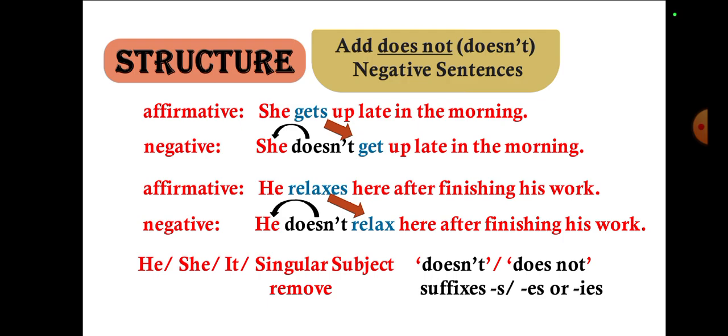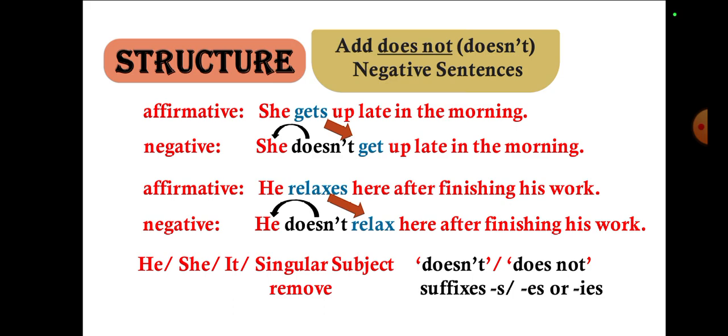Okay, so the structure: he doesn't, does not, and then doesn't in negative sentences. In the affirmative case I will highlight: she gets up late in the morning. In the negative I write: she doesn't get up late in the morning, because she is singular, so definitely I will use doesn't with that. I will not write gets up, I will write get up. Okay, because with singular subjects we add doesn't, and we remove the s or es.